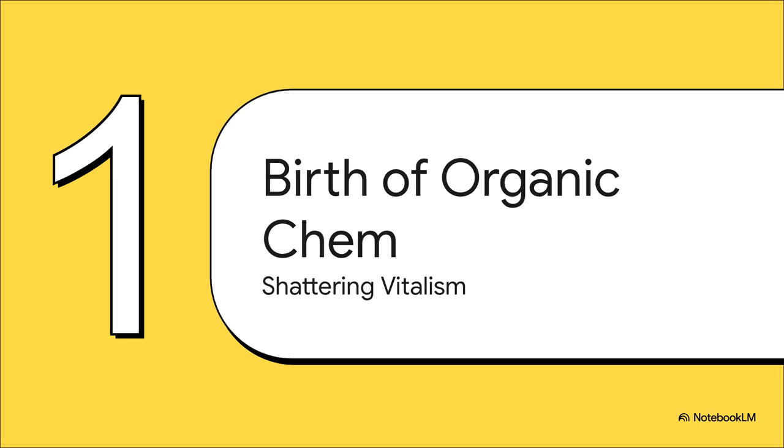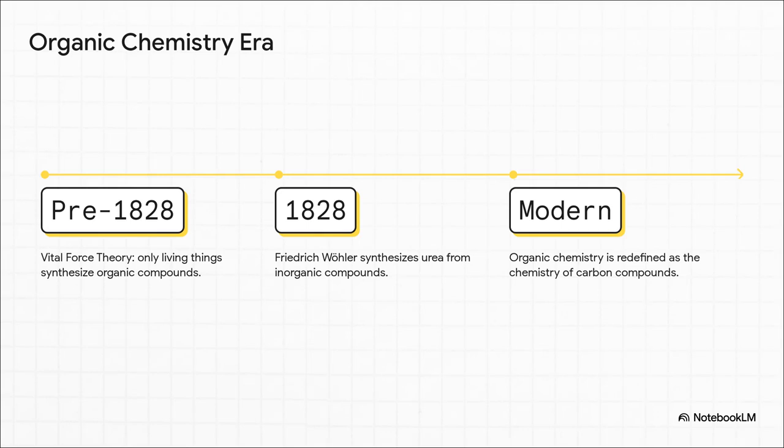To really appreciate this science, we actually have to travel back in time. So before the 19th century, scientists firmly believed in this idea called the vital force theory, or vitalism. Basically, they thought that organic compounds could only be created by living things, plants and animals. But in 1828, everything completely changed. A German chemist named Friedrich Wöhler took two entirely inorganic compounds, silver cyanate and ammonium chloride, applied some heat, and synthesized urea right there in his lab. And urea is absolutely an organic compound. By creating it from non-living materials, Wöhler literally shattered the vitalism myth overnight. From that moment on, organic chemistry was redefined simply as the chemistry of carbon compounds.